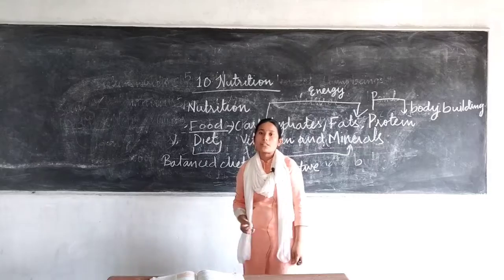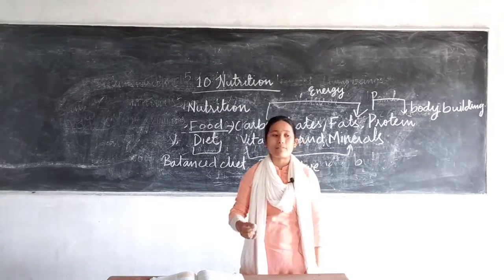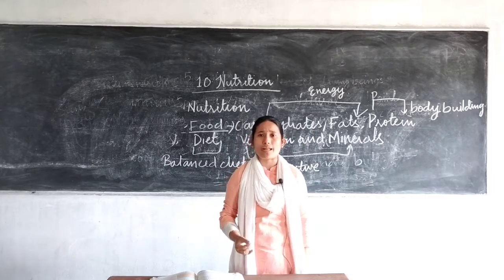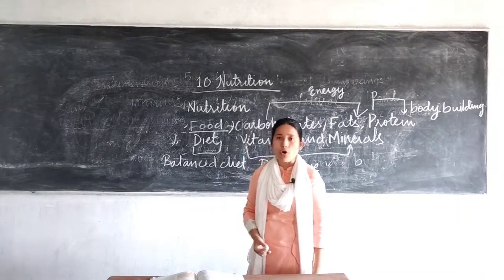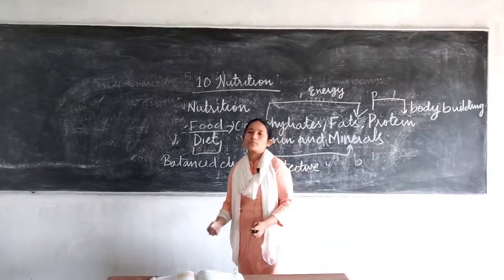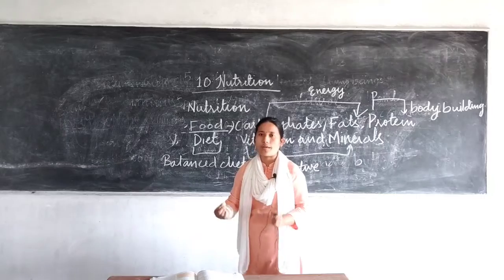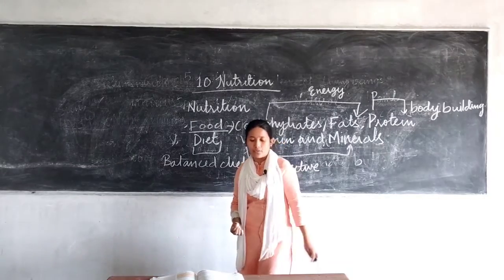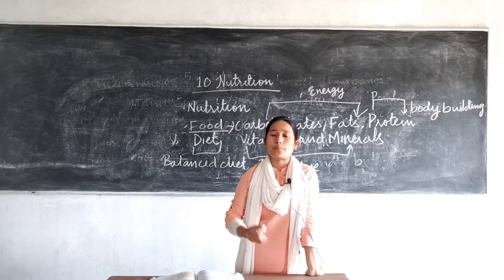Now it depends upon the lifestyle of a person also. If you are a farmer, you should have food which contains more carbohydrate, because you need more energy in order to do more work, right? So the composition of a balanced diet depends upon the lifestyle also. It also depends upon the special needs of a person.